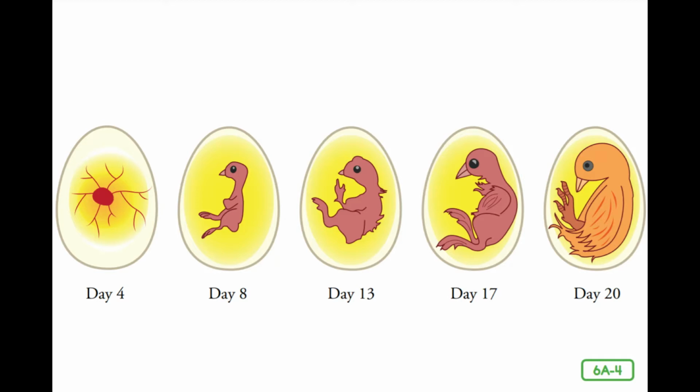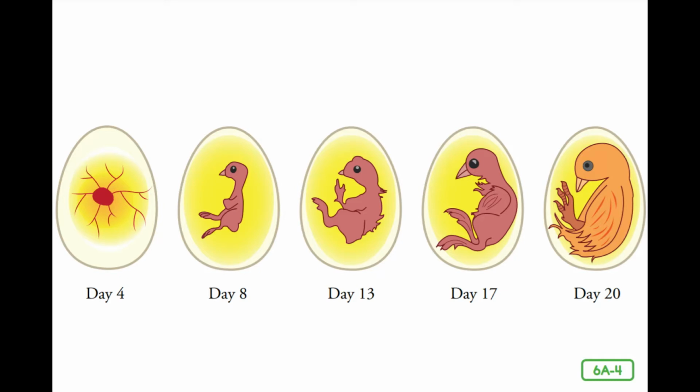After 5 days, the wings and the legs begin to develop. After 7 days, the embryo is fully formed, but is quite tiny. Around the 10th day, feathers begin to develop, and the growth of the fully formed embryo into a chick accelerates, or speeds up. As the chick grows, it uses up its food supply.